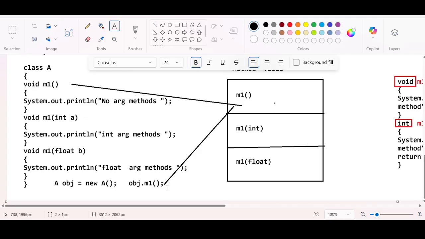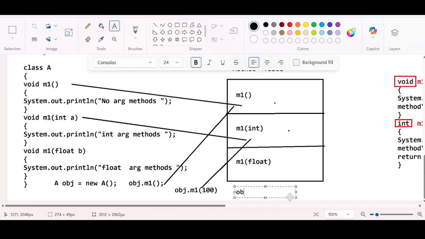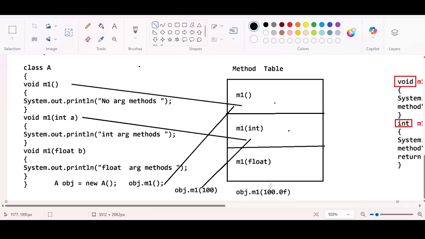Secondly, obj.m1, if you pass 100 here, it will check whether there is any m1 method that is accepting an integer as an argument. Yes, it is there, so the respective method will get executed. Likewise, if you say obj.m1 with 100.0, a floating point value, it will check whether there is any method signature which is the same as the method call. Yes, there is, so the respective method will be called.